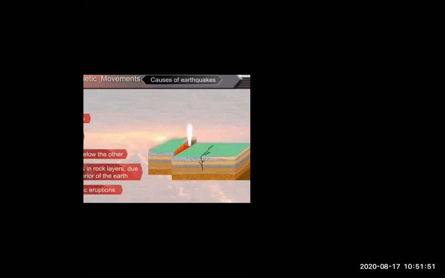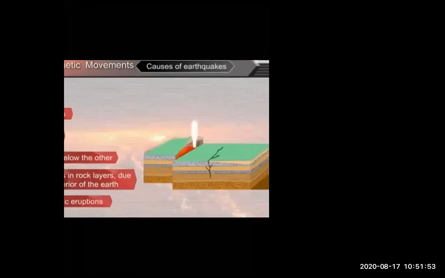First cause is moving of the plates. What is the moving of the plates? Here the plates means tectonic plate. Now what are the tectonic plates? As everyone knows that, just look at here. Students, I will show you one thing.